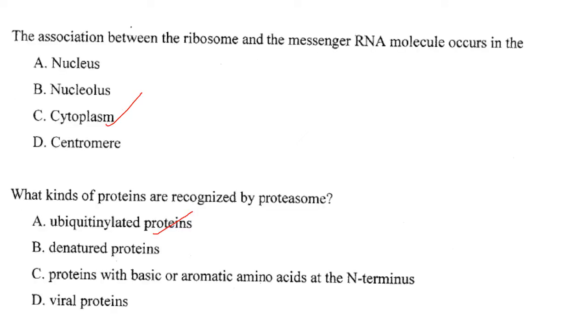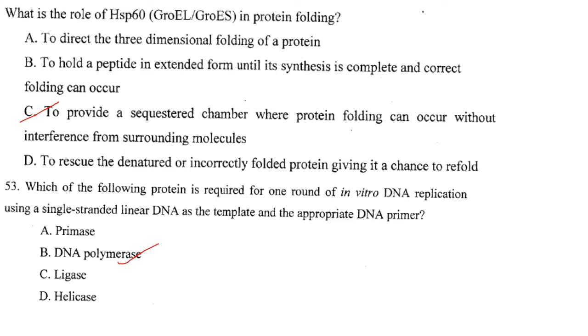Then the association between the ribosome and the messenger RNA molecule occurs in the cytoplasm. That is answer C. What kind of proteins are recognized by the proteasome? They are ubiquitinated proteins. Then the role of HSP60 in protein folding is to provide a sequestered chamber where protein folding can occur without interference from surrounding molecules. So answer is option C.